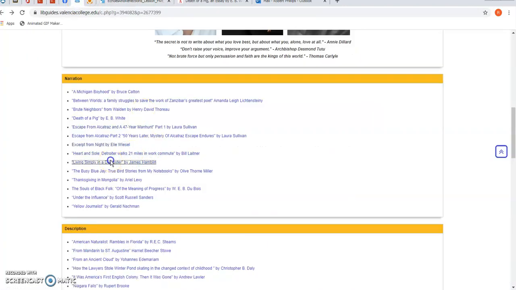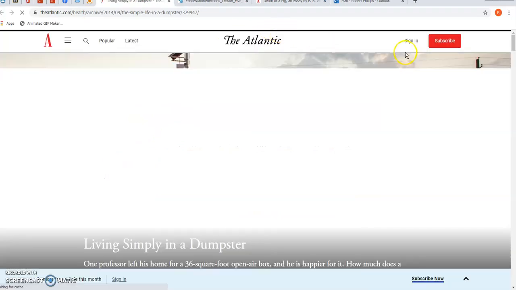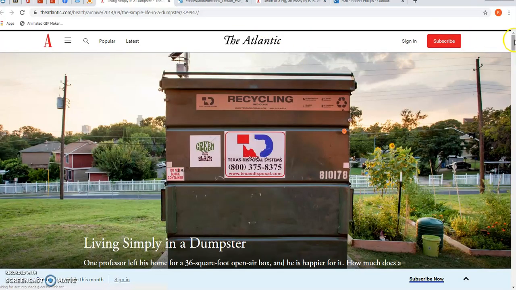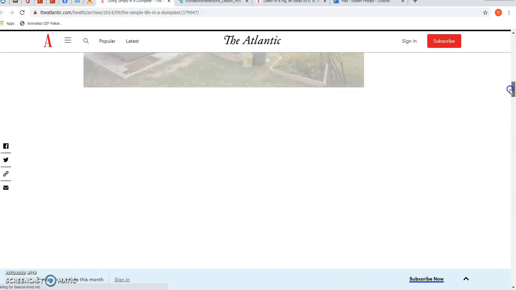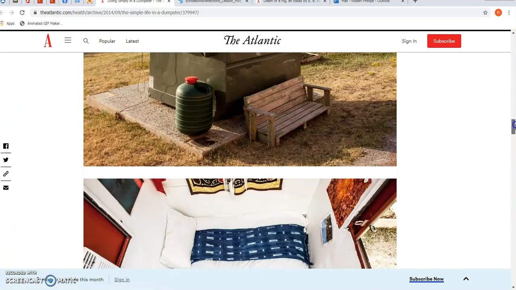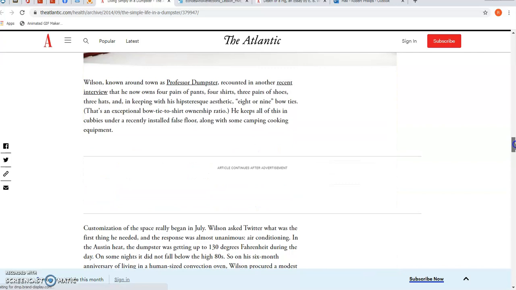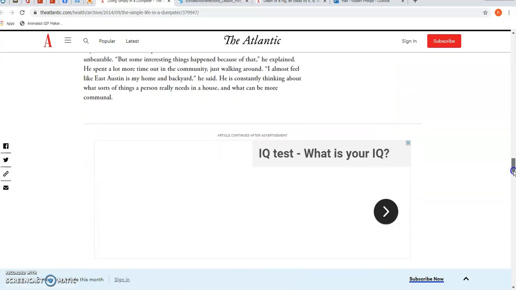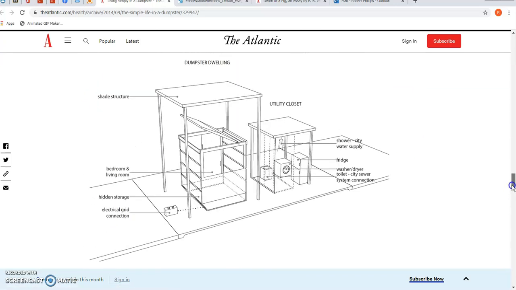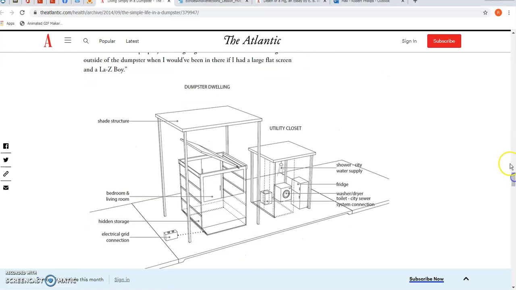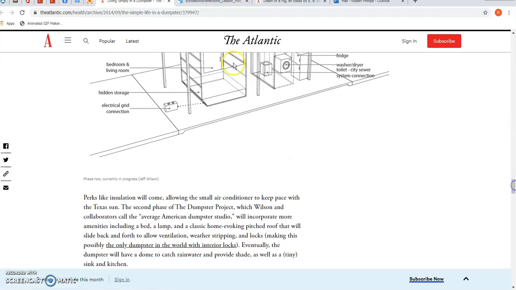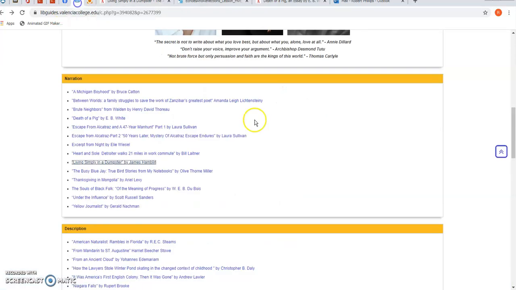And then the others, we have Living Simply in a Dumpster, again from the Atlantic, about a university professor dean who literally moves into a dumpster voluntarily to see how this could be adapted into a lifestyle, into a method of housing, etc. And you'll read in the essay why he does it. Don't want to spoil it for you.